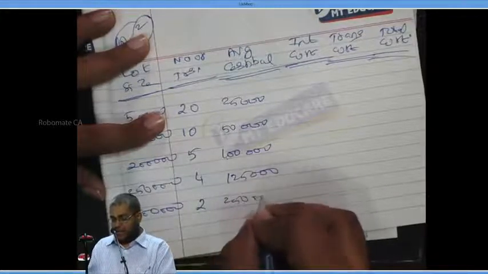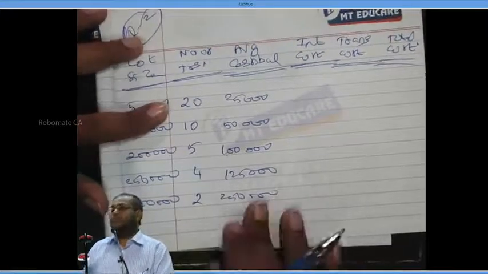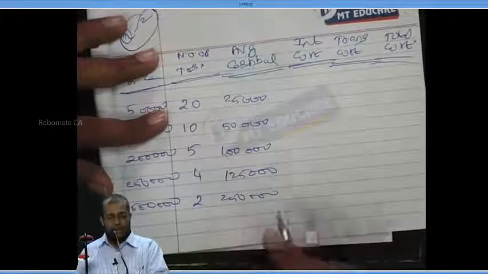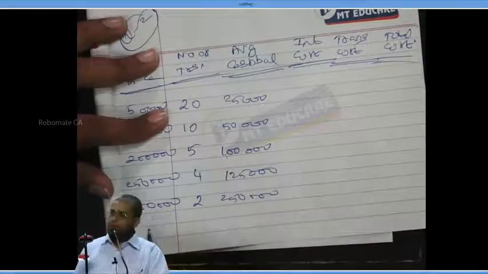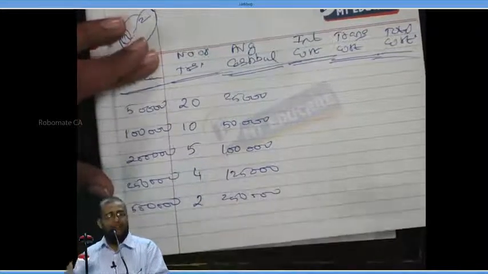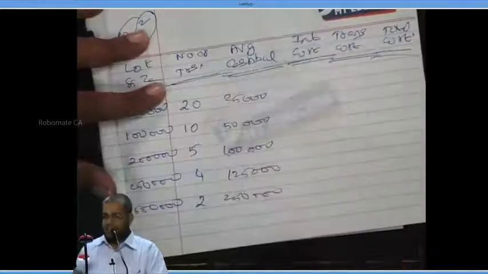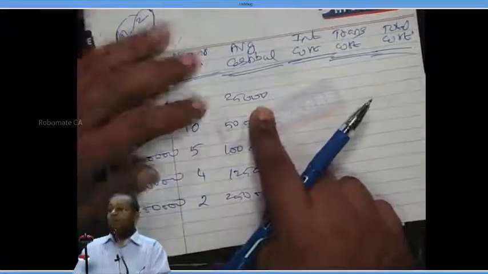Then 2 lakh 50,000. On an average, my daily cash balance is 2 lakh 50,000. Sometimes I may keep 5 lakhs, sometimes 4 lakhs and so on. On this average capital, I lose the interest.